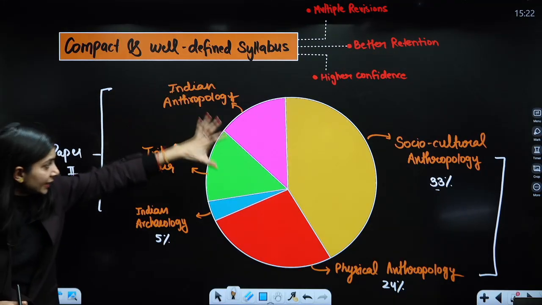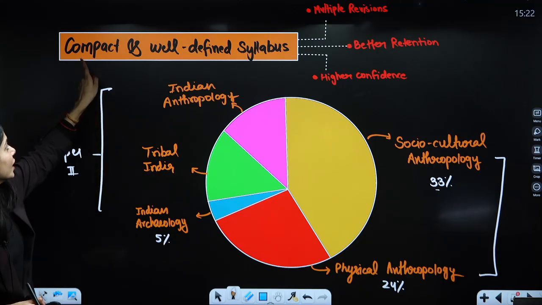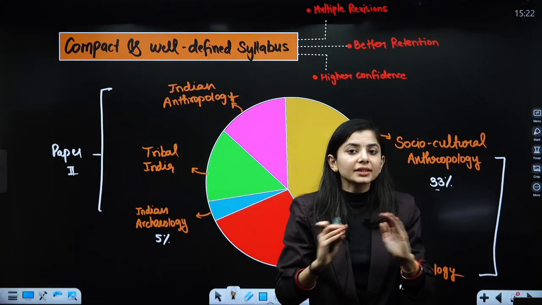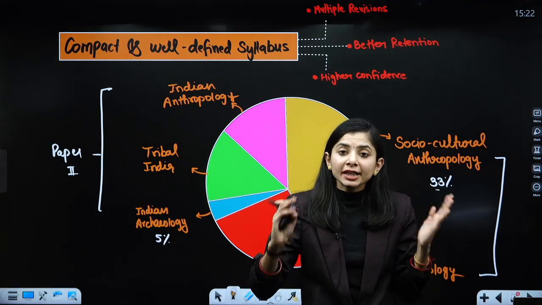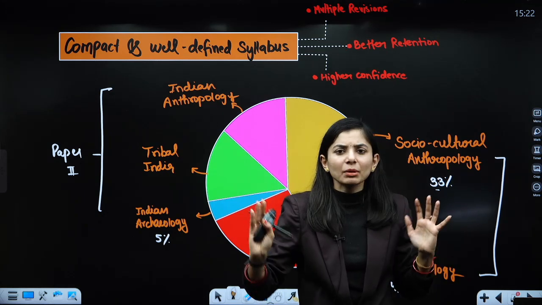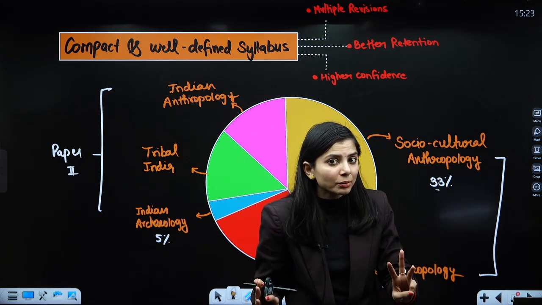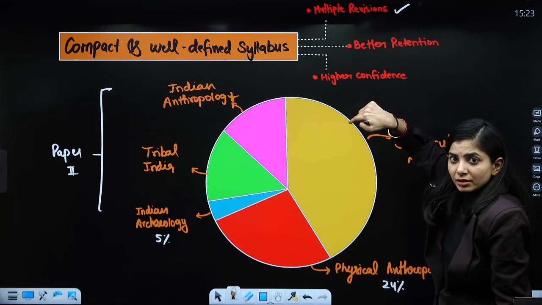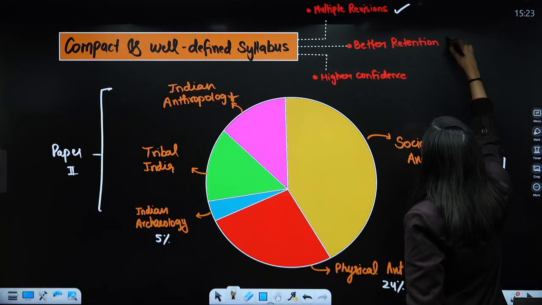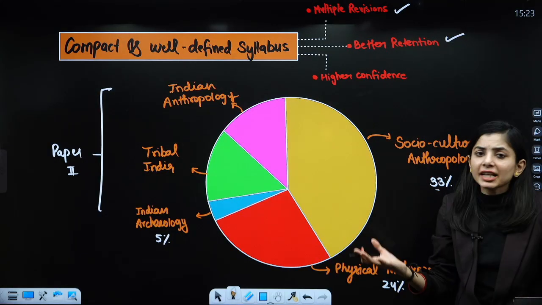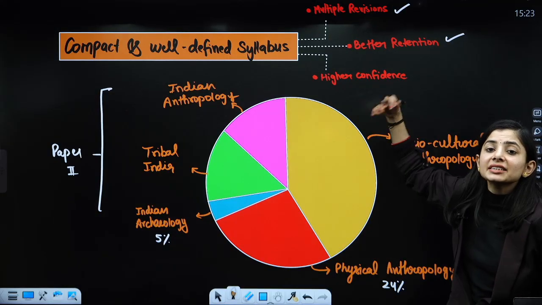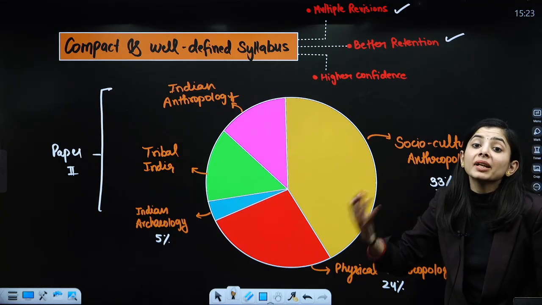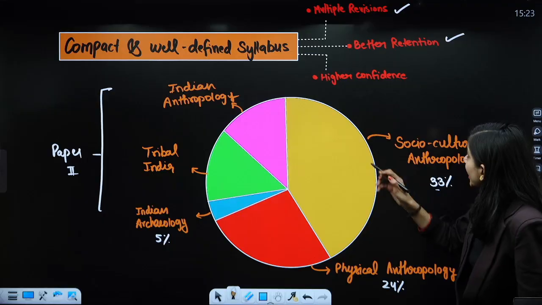This syllabus helps you complete the whole of paper 1 and paper 2 in 3 to 4 months, maximum 5 months. Within that time you can do multiple revisions. Why? Because if the syllabus is short, you can revise it multiple times, and because you can revise it multiple times, you have a higher probability of retaining more.